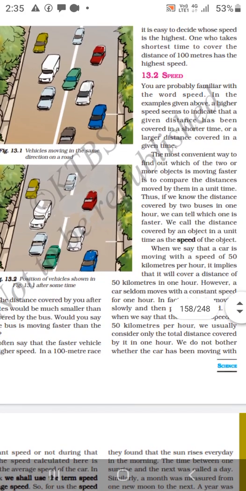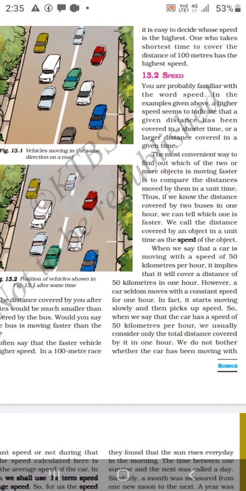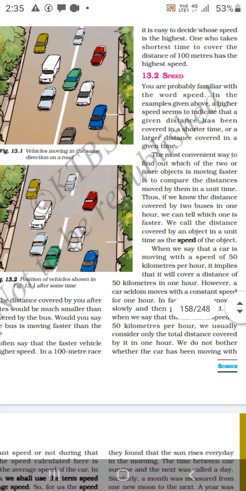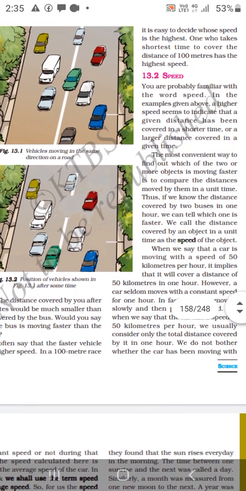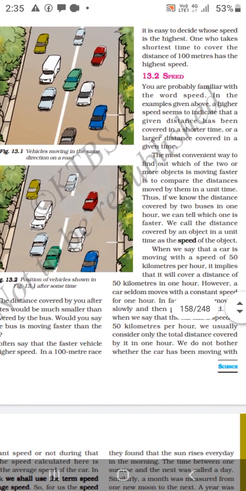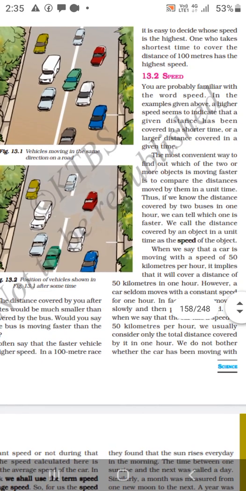You are probably familiar with the word speed. In the examples given above, a higher speed seems to indicate that a given distance has been covered in a shorter time. In this sense, speed is equal to distance travelled by time taken. Speed is equal to distance travelled by time taken.